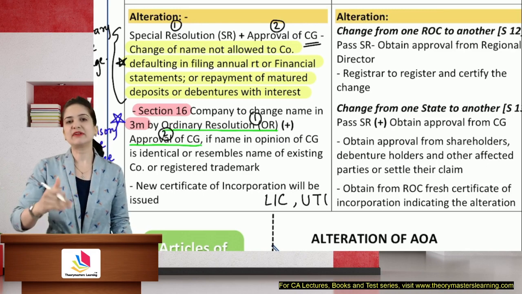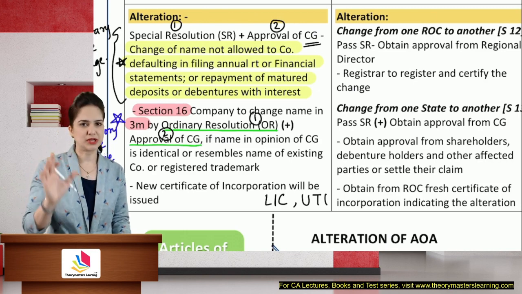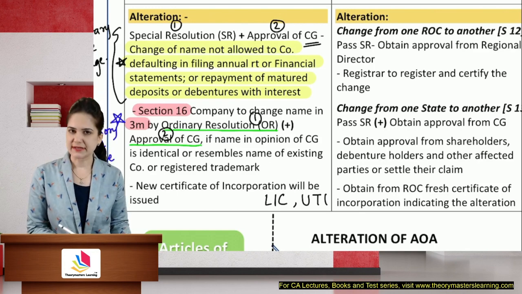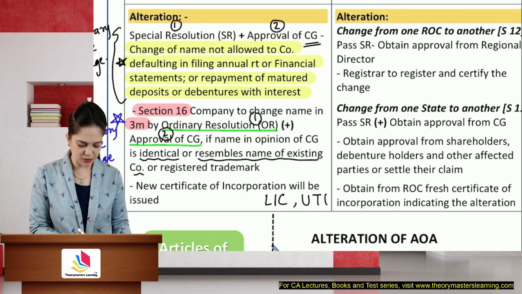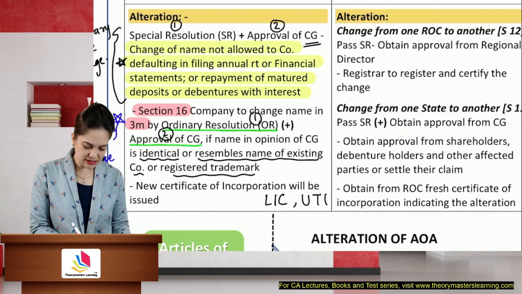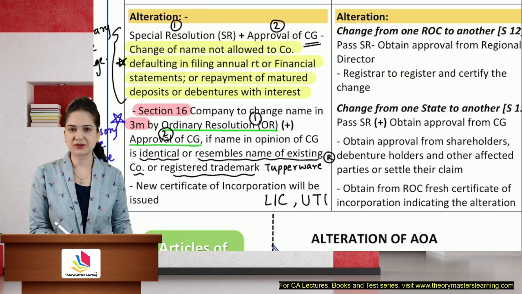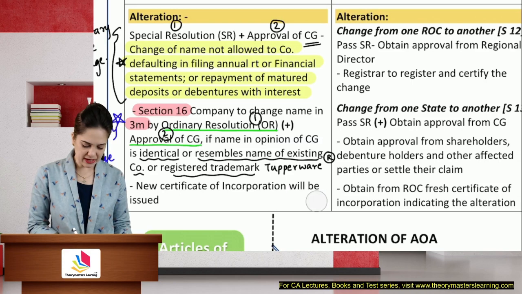So the central government will give you an order. Within 3 months of receiving that order, you need to change the name by passing an ordinary resolution and previous approval of central government. If the name, in the opinion of central government, is identical or resembles the name either of an existing company or a registered trademark. Now this is a registered trademark of Tupperware. Okay, so Tupperware, you will find they write the letter R. It means it's a registered trademark. I started manufacturing goods in the name of Tupperware. I just wrote it in a different manner like this.